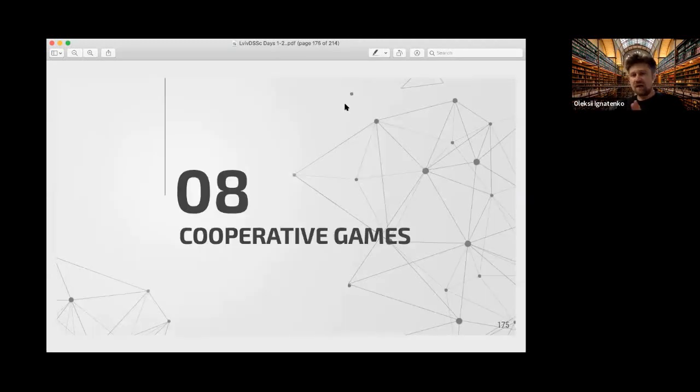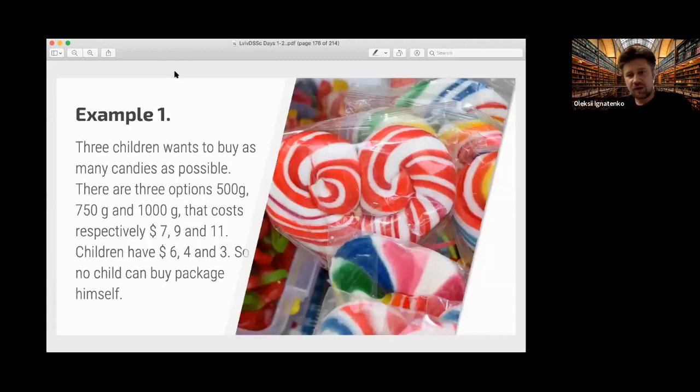So now I want to tell you about an interesting part of game theory, which is usually not very common, because cooperative games are not the main line, they're a side part of game theory. So in short lecture courses, you almost never hear about cooperative games, or hear very little. Okay, so what is a cooperative game?